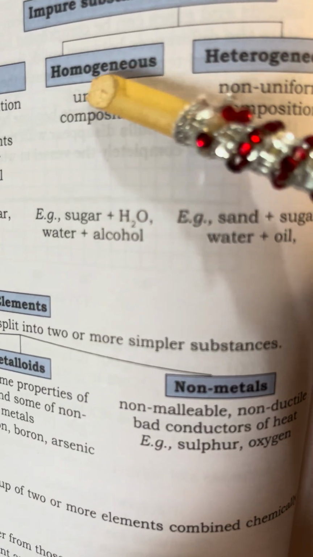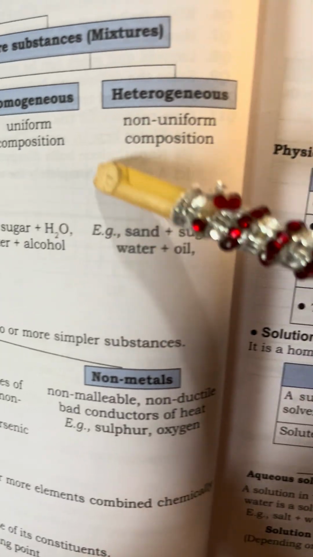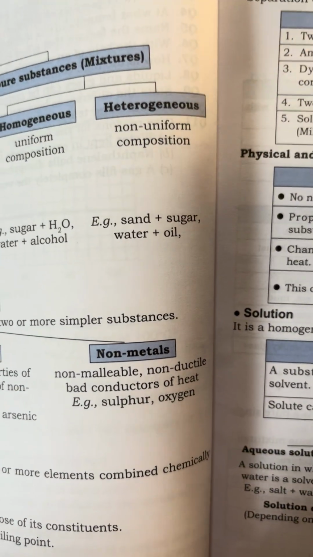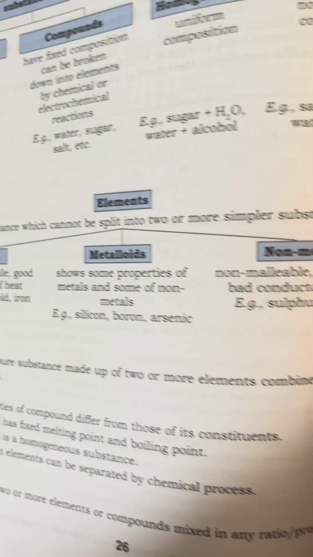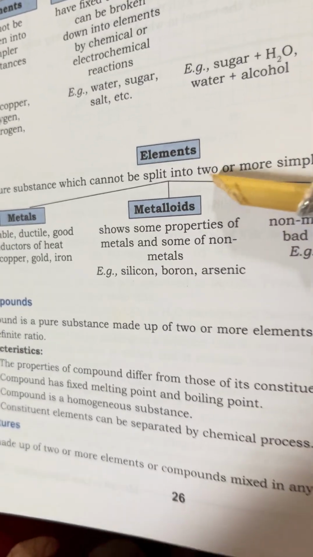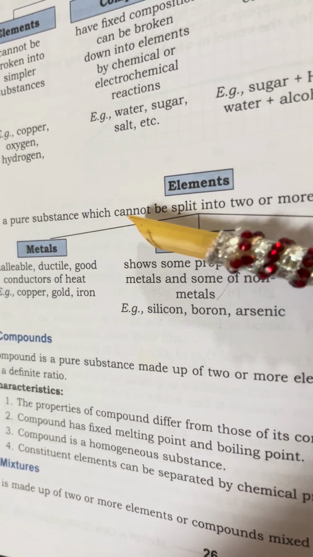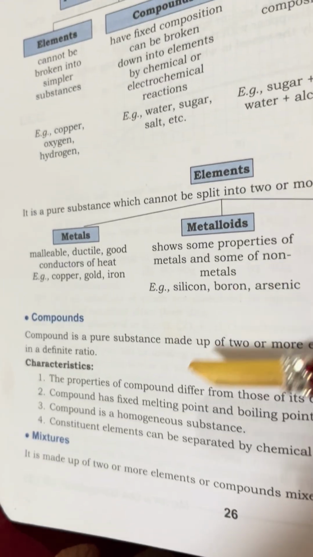Then we have homogeneous. Uniform composition is called a homogeneous mixture: sugar plus water, water plus alcohol. Heterogeneous means non-uniform composition: sand and sugar, water plus oil. Now we go to the second part, that is elements. What are elements? An element is a pure substance which cannot be split into two or more simpler substances.